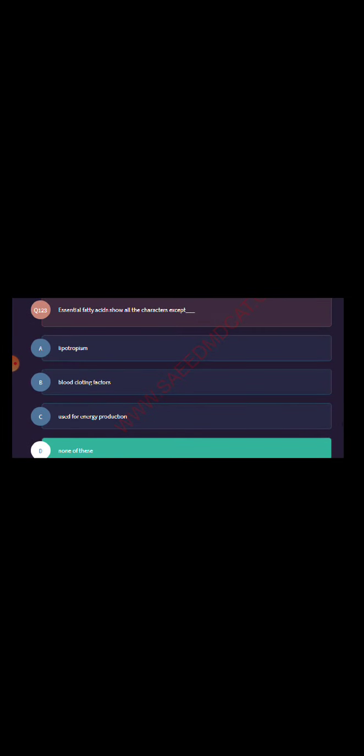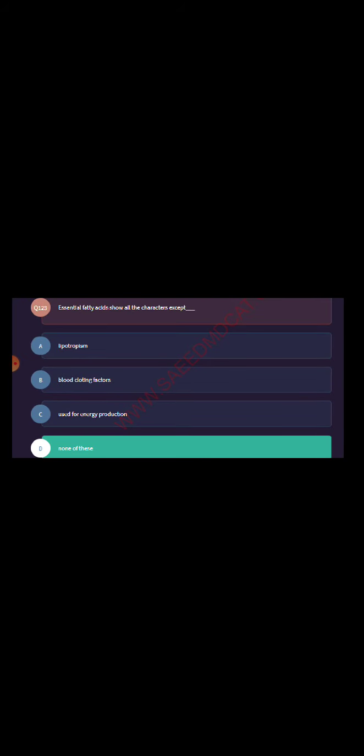Essential fatty acids show all the characters except: lipotropism, blood clotting factor, used for energy production, none of these. What molecule would you not expect to find in a retrovirus? Thiamine.